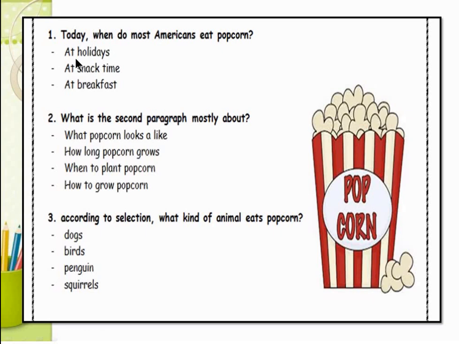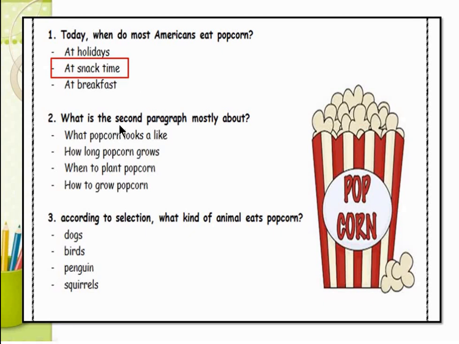Let's answer number 1 first. Question number 1. Today, when do most Americans eat popcorn? At holidays, at snack time, or at breakfast? The answer is at snack time. Before, they loved to eat it during breakfast, but now we usually eat popcorn during snack time.